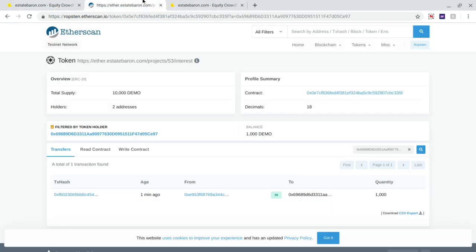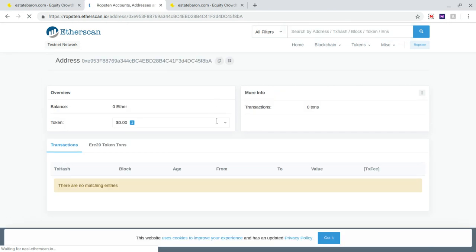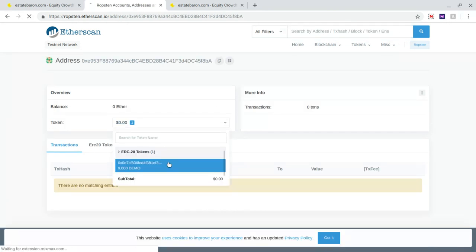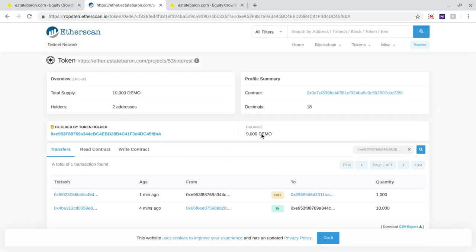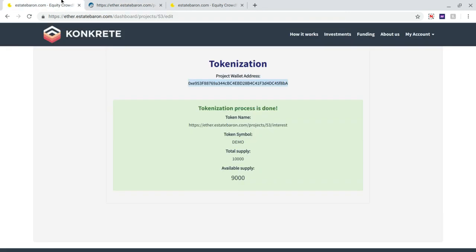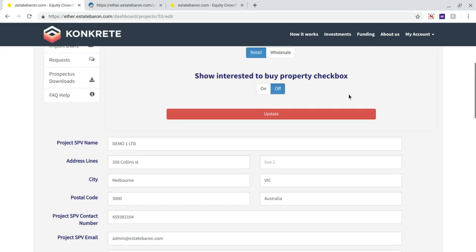Let's verify this over here. And you can see that the issuer's wallet now has 9,000 tokens, and the total supply is held by two addresses.